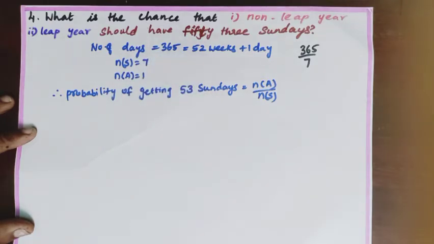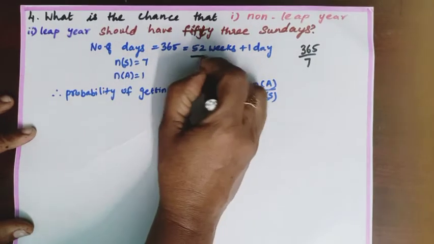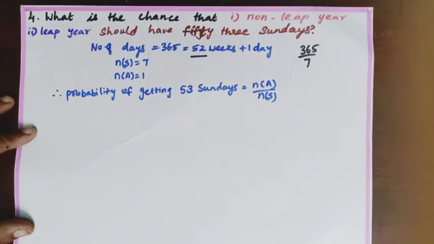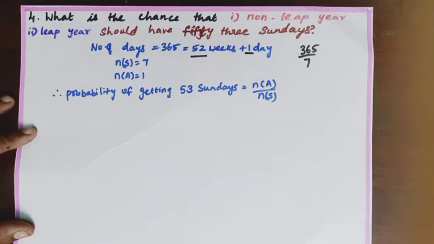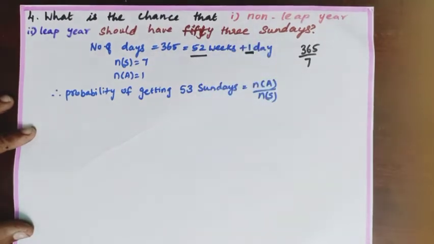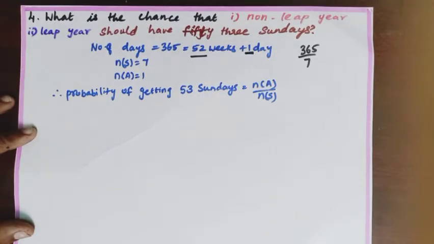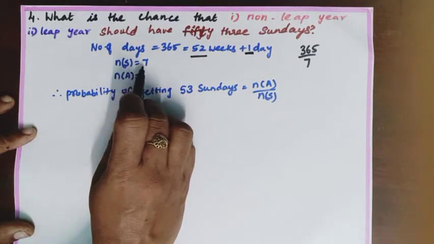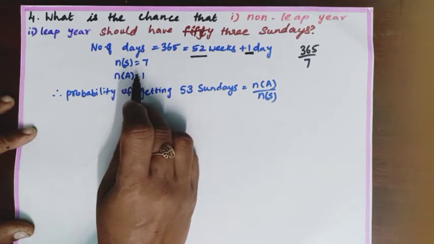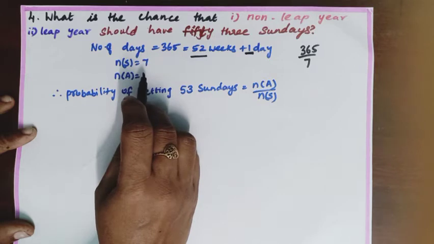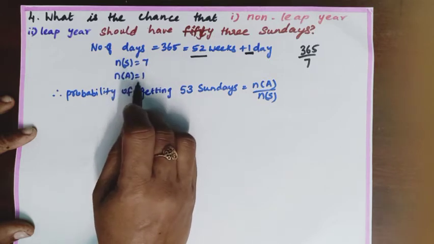Because in 52 weeks we have 52 Sundays. So we have to find the probability of getting the remaining 1 day as Sunday. The remaining 1 day can be Sunday, Monday, Tuesday, Wednesday, Thursday, Friday, or Saturday. That's why N of S is equal to 7. N of A is Saturday to Sunday or Sunday to Monday, therefore N of A equals 1.